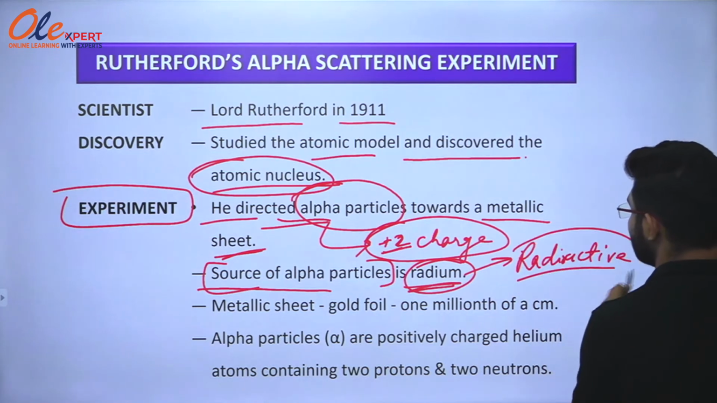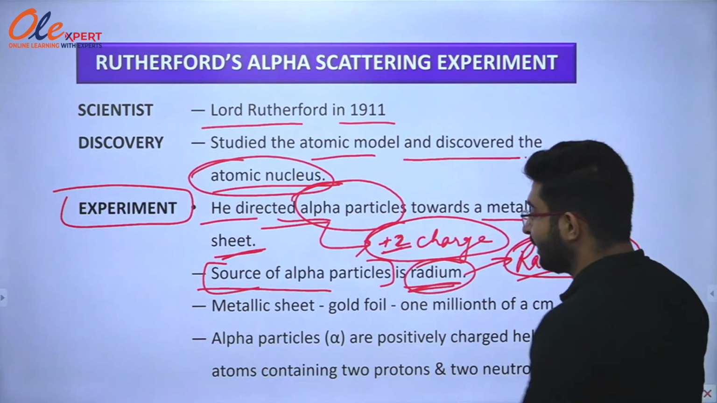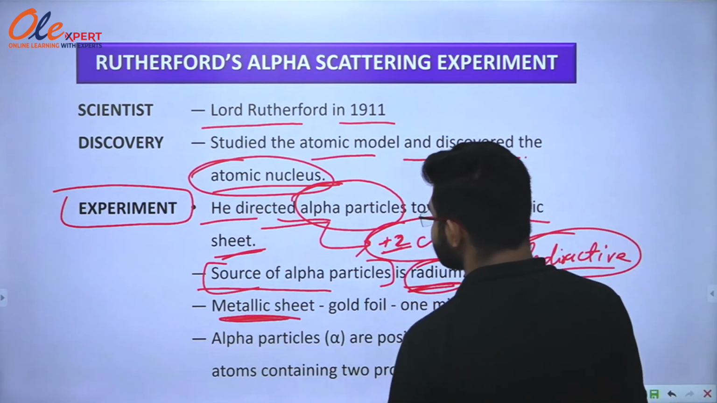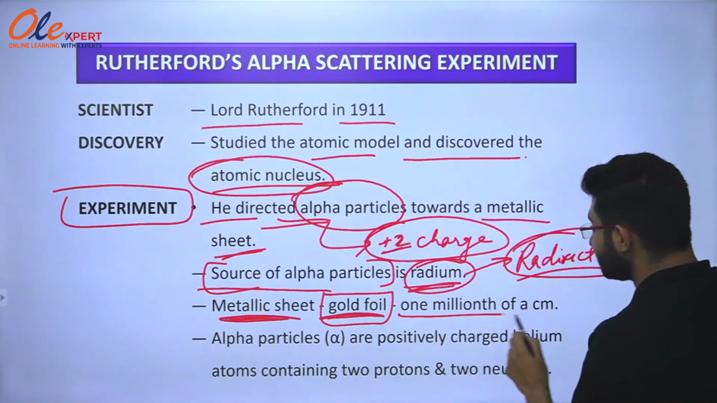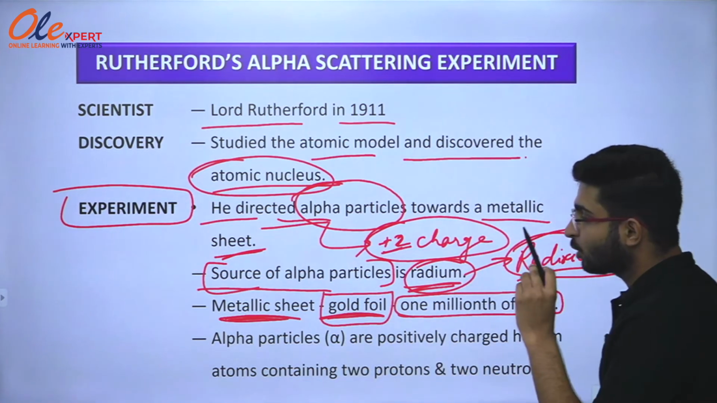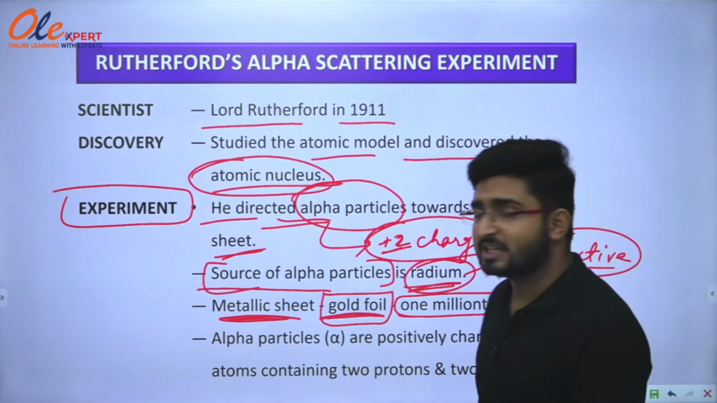So that's why it was taken for the bombardment of alpha particles. What kind of metallic sheet was used? Gold foil. A gold foil of 1/1,000,000th of a centimeter was used for this experiment.